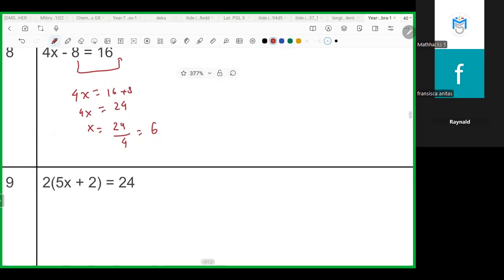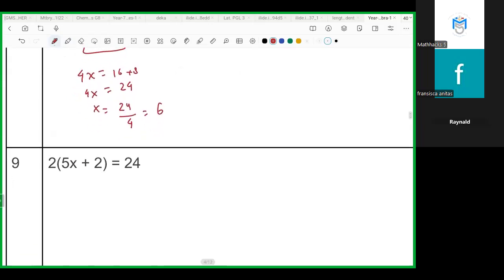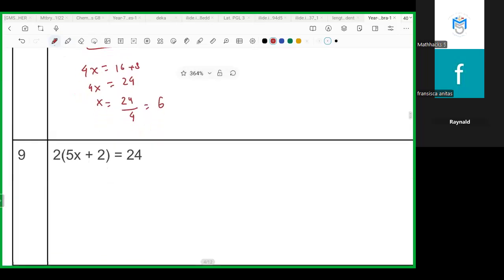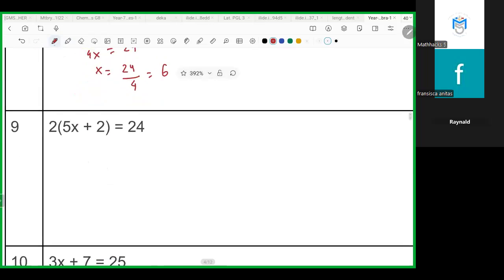Once more, and then we review. What about this one? 2 in here would be divided by 2, right? So 24 divided by 2 is 12, right?